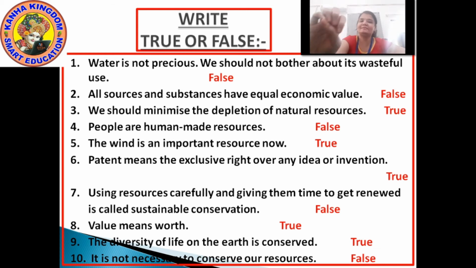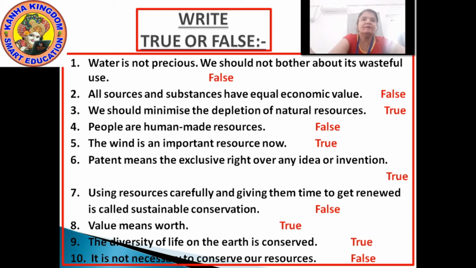So this statement is wrong, because using resources carefully and giving them time to get renewed is renewable conservation. Next, value means worth. Yes, value means worth. So this statement is true.